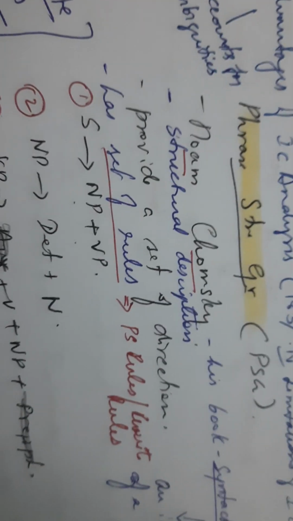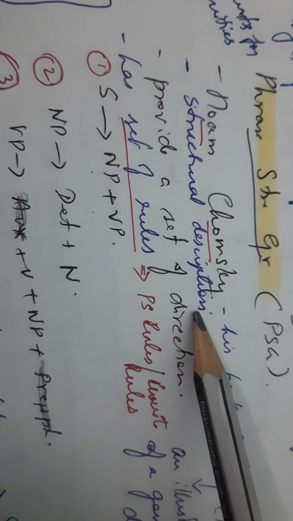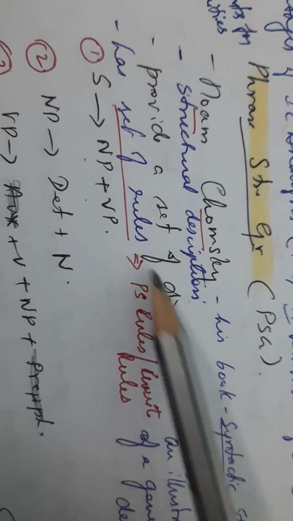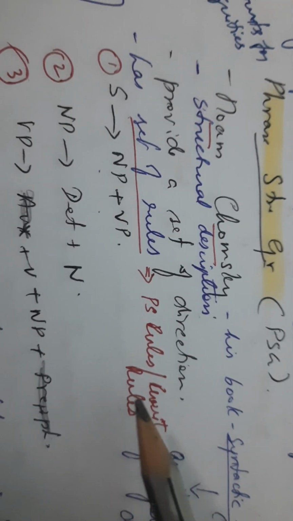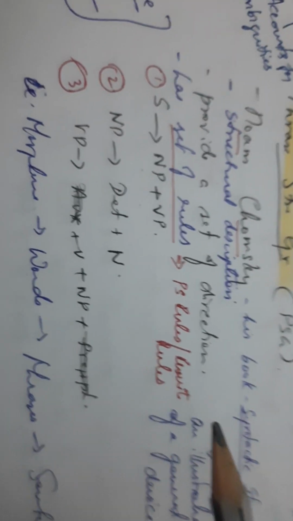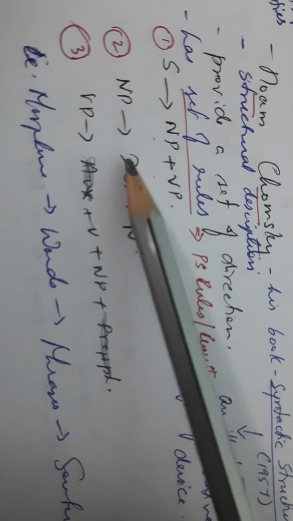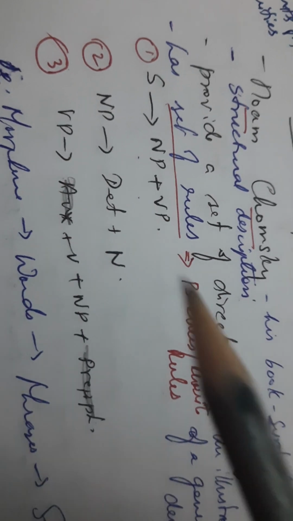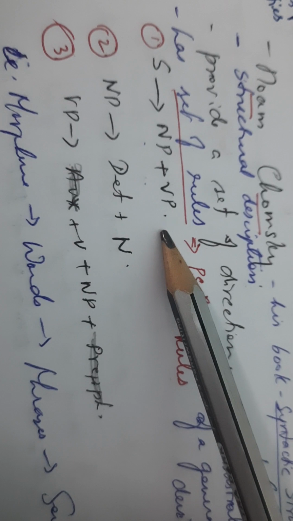When we are looking into this type of phrase structure grammar, it actually provides a set of directions. It has a set of rules, and those rules are called PS rules or rewrite rules. The rules set by Noam Chomsky in phrase structure grammar are put up in points 1, 2, and 3. The first one is S gives NP plus VP, S meaning sentence, which is divided into noun phrase and verbal phrase.